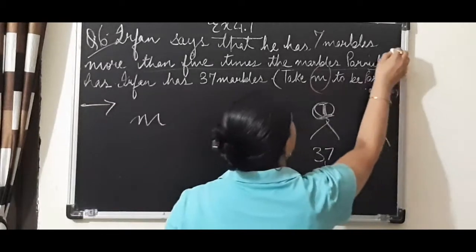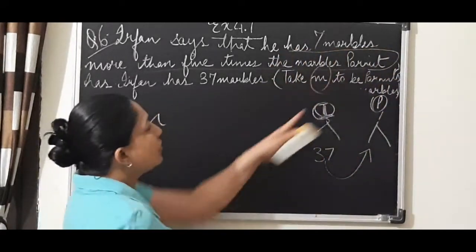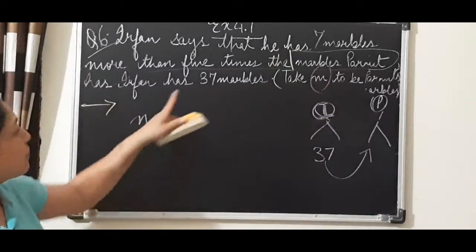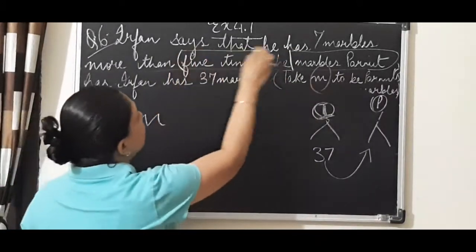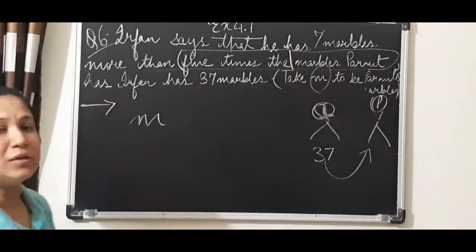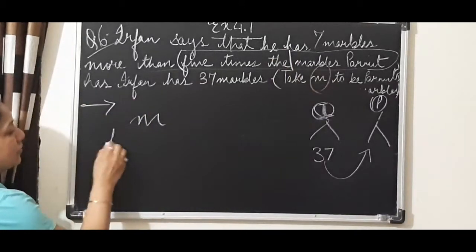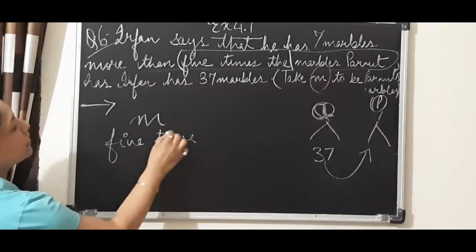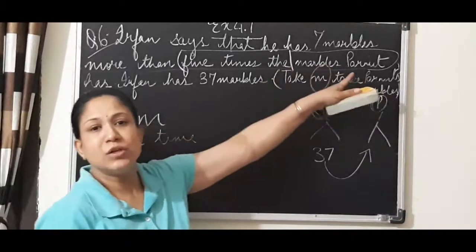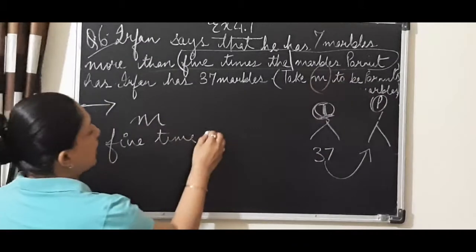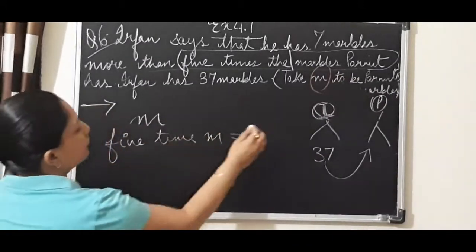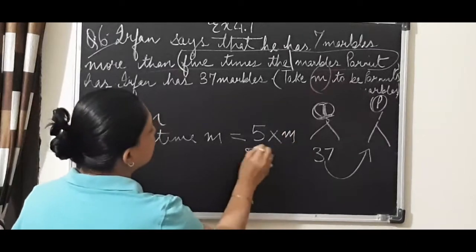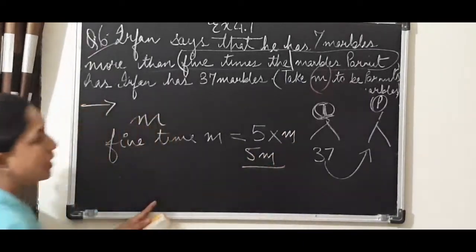We will start from the right hand side. Parmeet's marbles we have taken as m. Now, 5 times Parmeet's marbles. So in the next line, it will become 5 times m, that is 5 into m. This will become 5m.